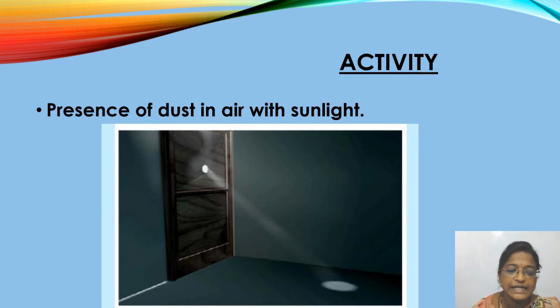Look carefully at the incoming beam of sunlight. Do you see some tiny particles which have entered from that door? Yes, you will see some tiny particles which have entered from that hole, or from the window or the door which you have opened.